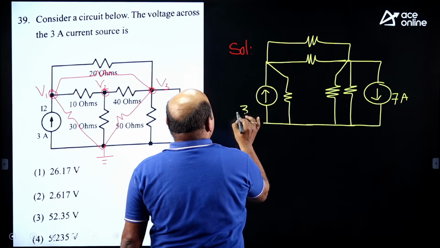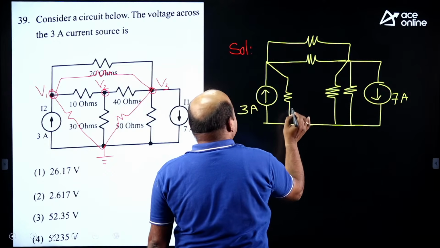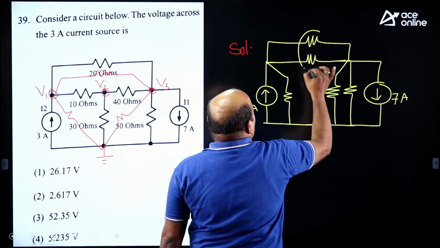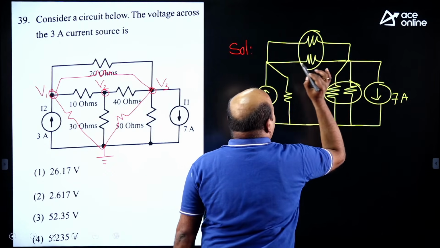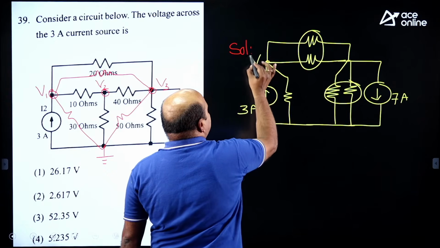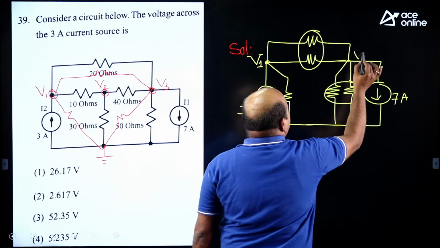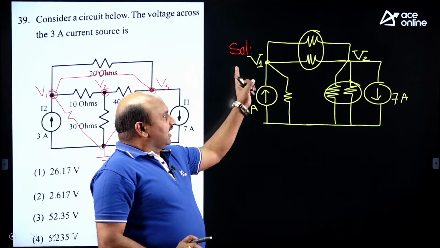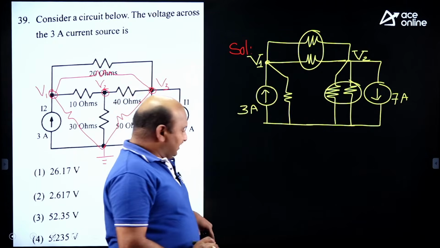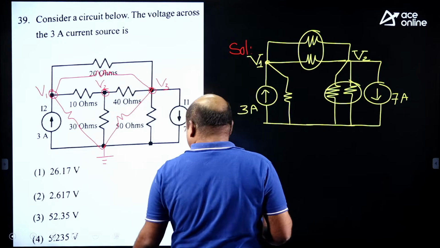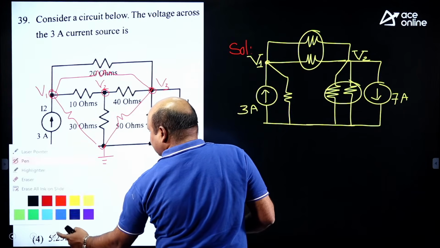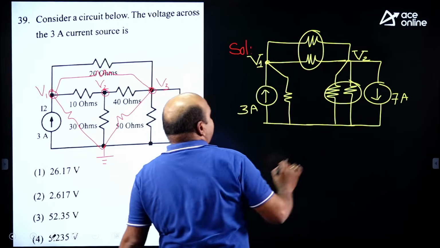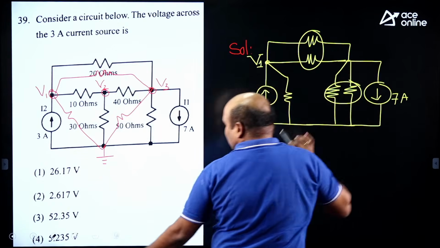These type of questions, you should judge and directly go for that. These two are parallel, and this voltage is required. If you do nodal analysis here, and here also we can take it under nodal analysis. You need not go for this one also.